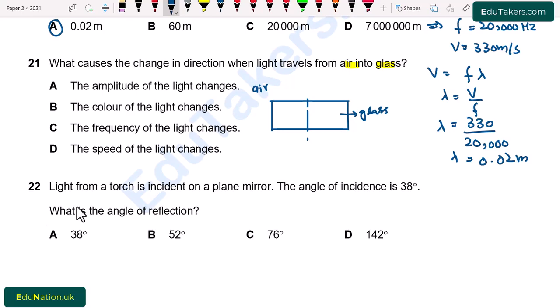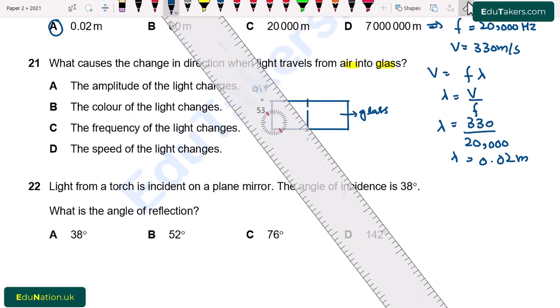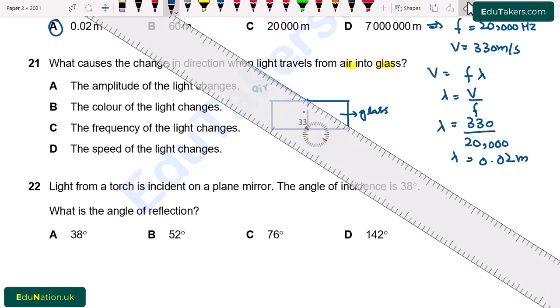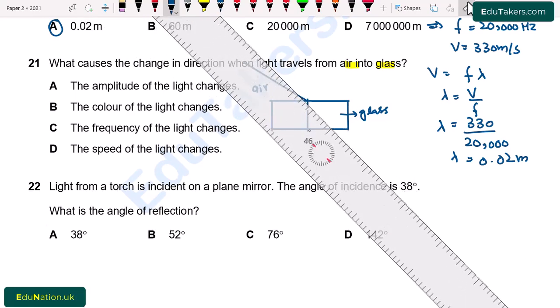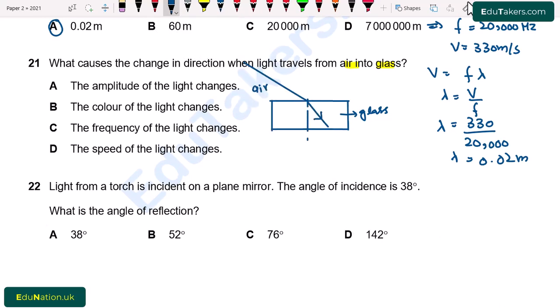Then what will happen? There will be refraction. If I suppose that this light is falling on the surface, then there will be change of its path and it bends towards the normal. Like that. So the path of this ray changes when the light travels from air into glass.